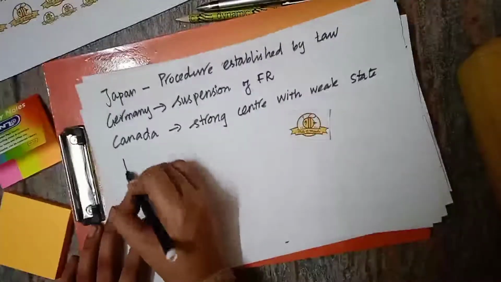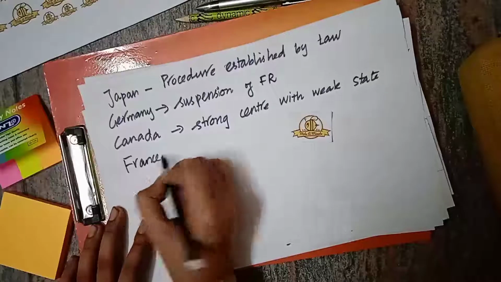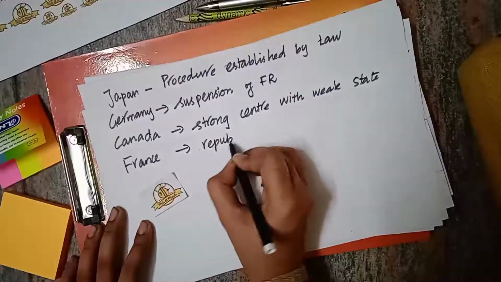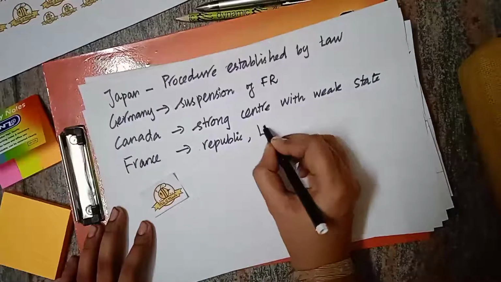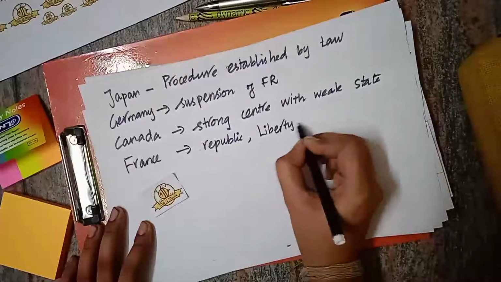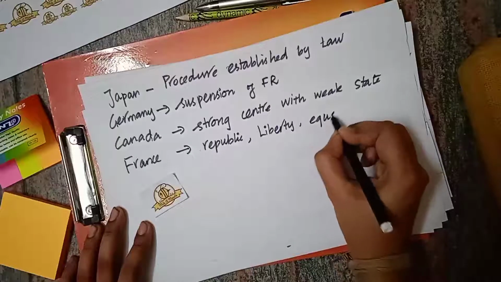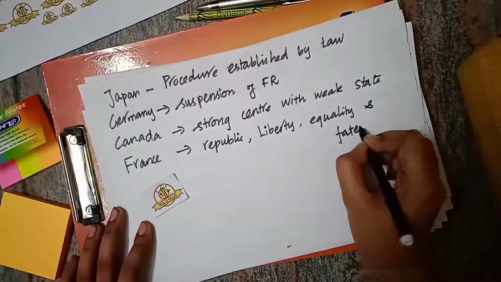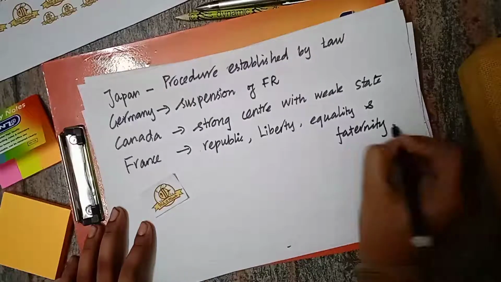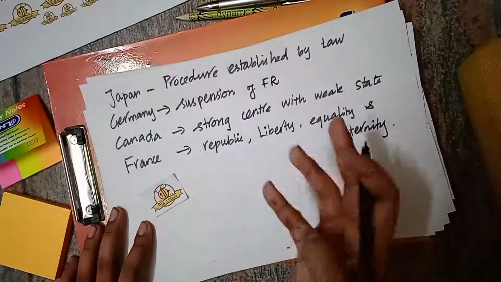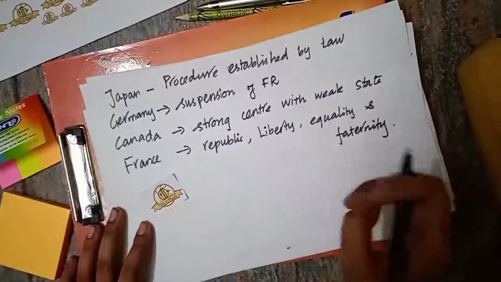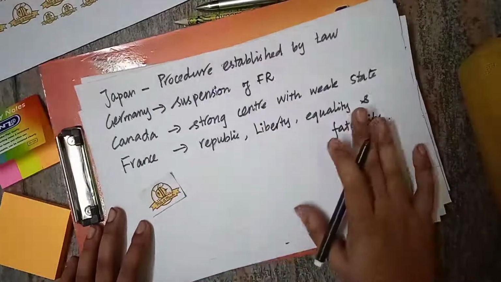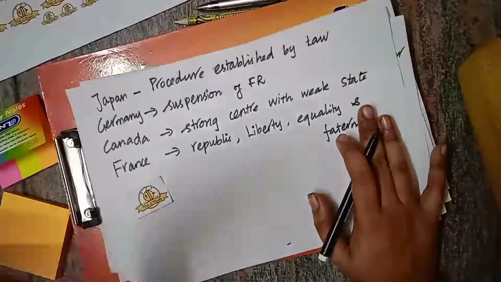And apart from that, we have borrowed certain things from France. From France, we have borrowed the concept of republic, liberty, equality, and fraternity. These are the things which you will see in the preamble. So we have the concept of republic, liberty, equality and fraternity. This is borrowed from France. So these are the things which we have borrowed from other countries.